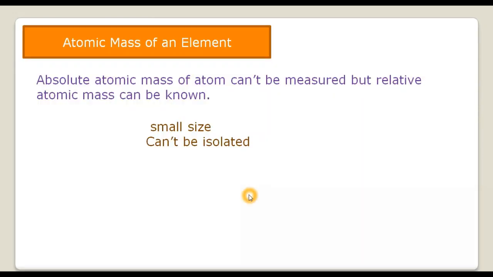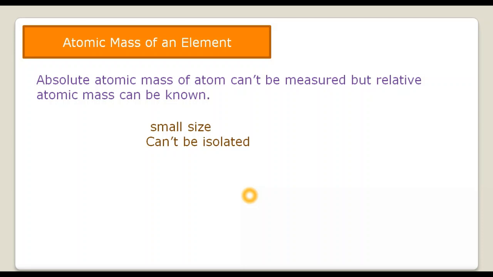Now, let's talk about the atomic masses of an element. See, the actual mass of an element is very, very small. If you take the mass of one atom of hydrogen, it is almost 1.673 times 10 raised to the power minus 24 grams. That is 0.000 up to 24 places, then 1673 grams. Very, very small.